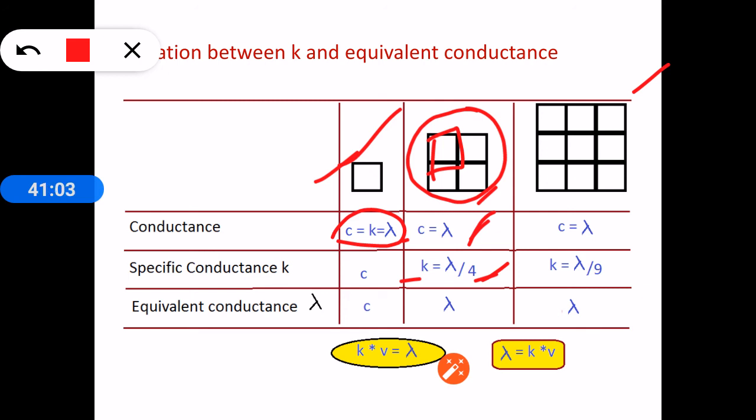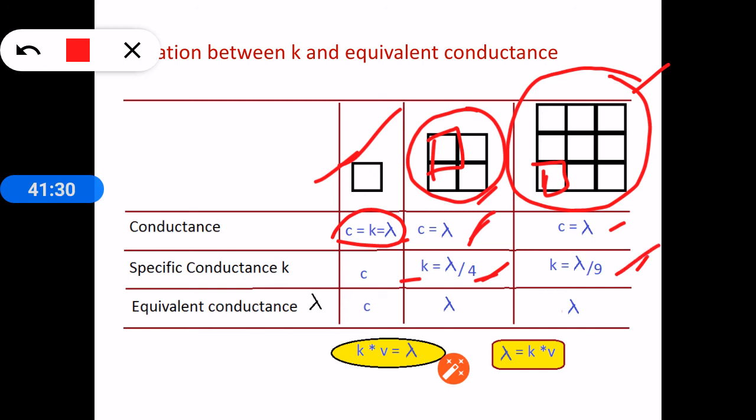Now for specific conductance, we have to measure the conductance of only 1 cc, taking any one small cube. The conductance of the total 9 cc is lambda, or C. Then the conductance of only 1 cube will become lambda by 9.